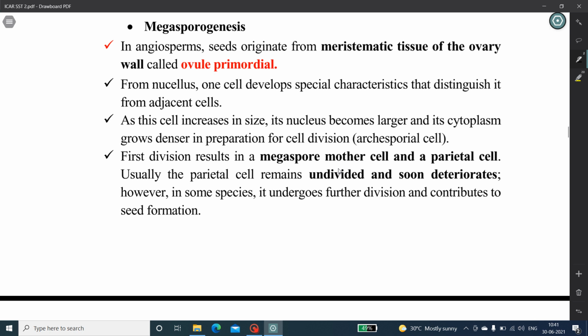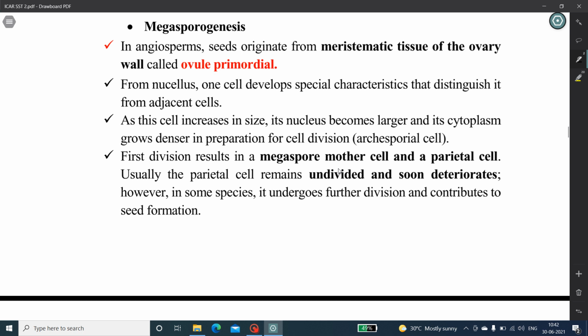In species with simple ovaries, these primordia are usually located near the suture of the ovary wall, where a carpel is fused. In species with polycarpellate ovaries, the seeds form at the fusion of the carpels or along the septa or central carpel axis, depending on the type of placentation.